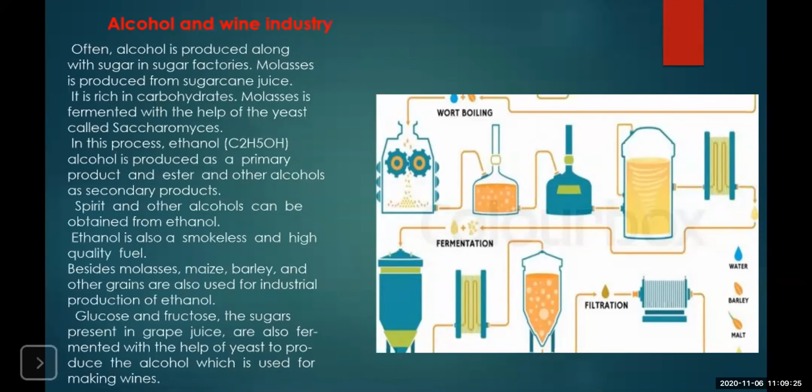Then, as I have said, while utilizing the sugars in the solution, the yeast also produces alcohol as a byproduct. This is used. Hence, these yeast are also used in the beverage industries, like for wine making, for alcohol preparation and all.